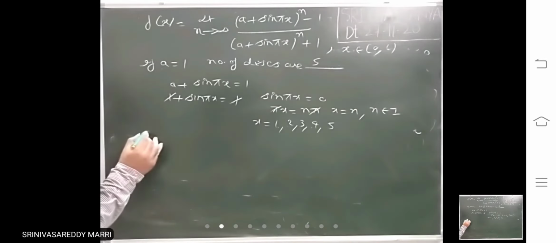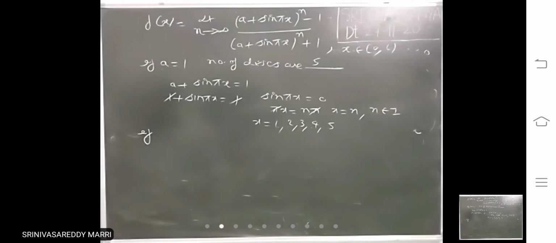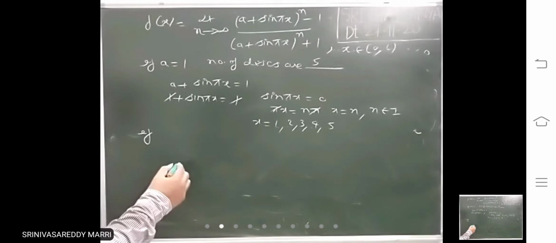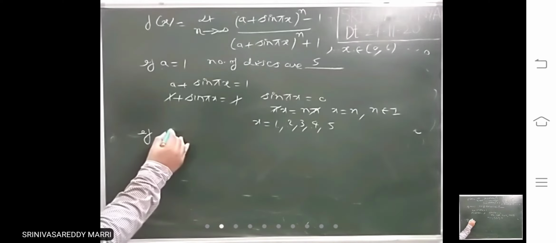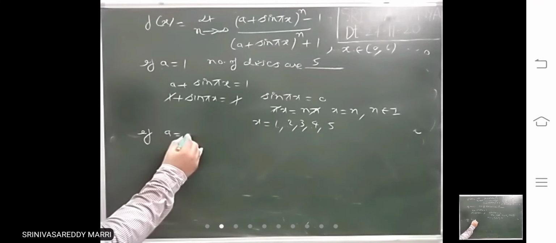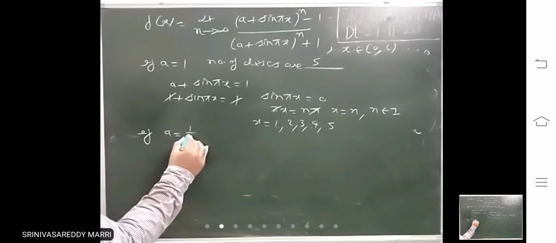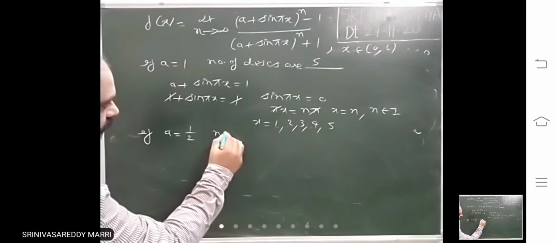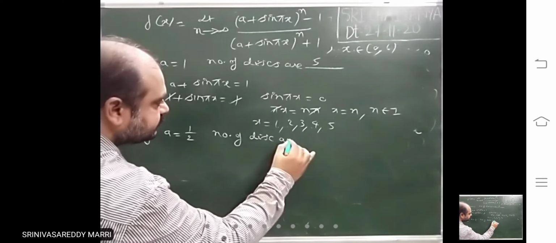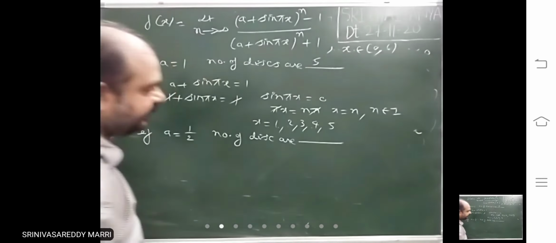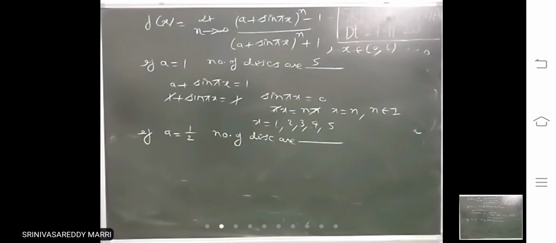So next, suppose another question is asking, if a equals 1 by 2, number of discontinuities are dash.